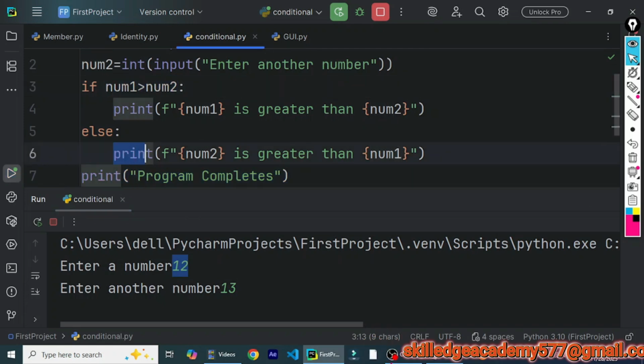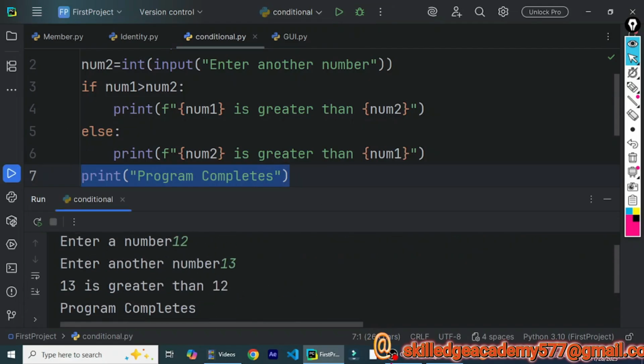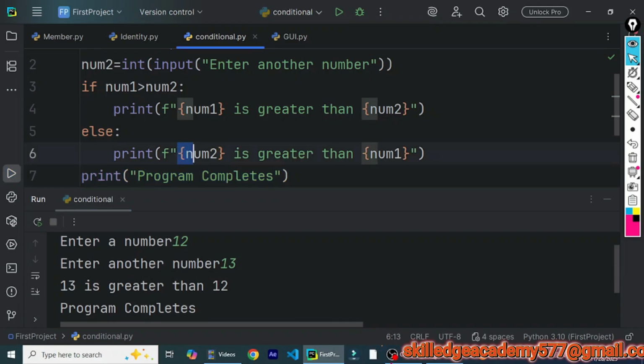The statement given in the if block will be skipped, and the statement given in the else block will be executed, along with the last statement which is outside the if and else blocks. If I execute this program, it says that 13 is greater than 12, which is this statement, num2 is greater than num1.